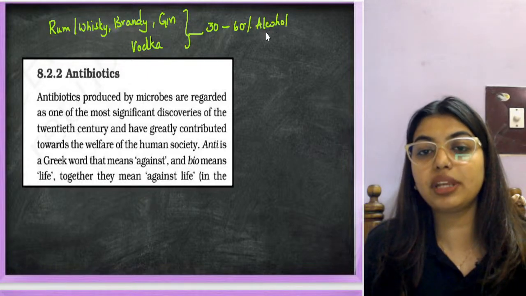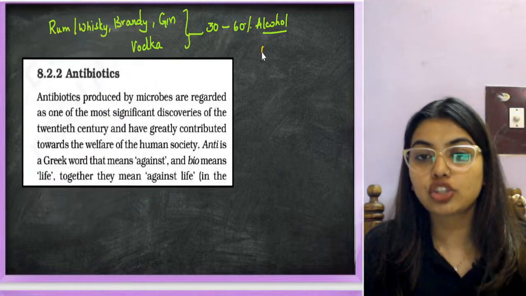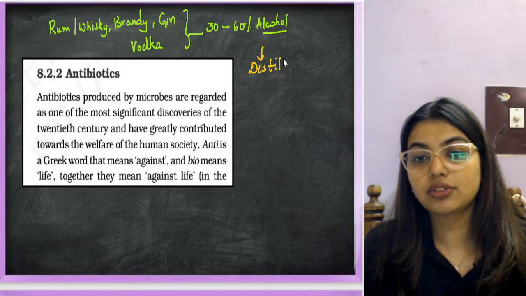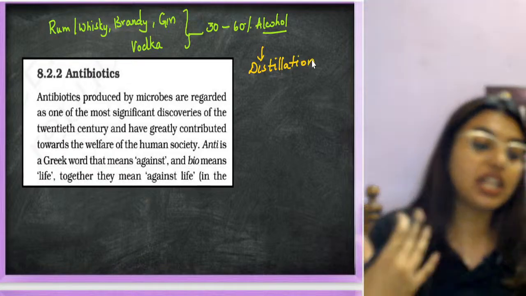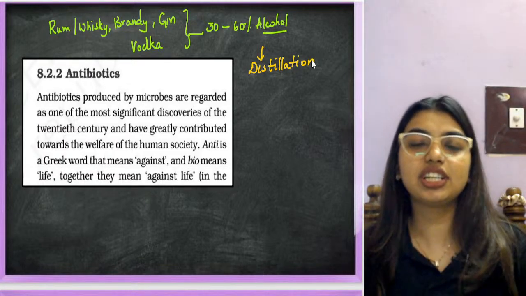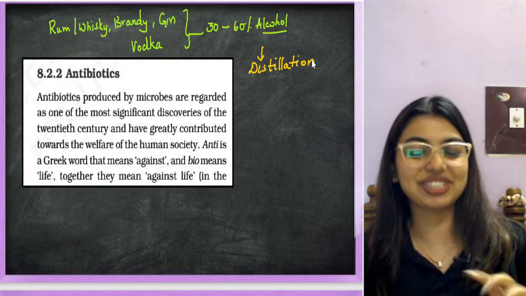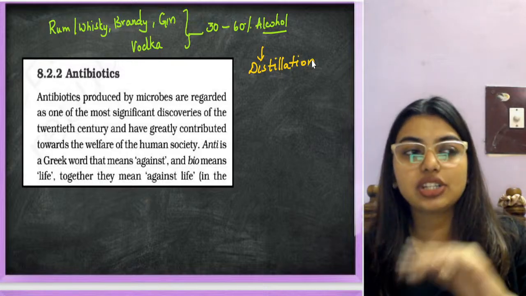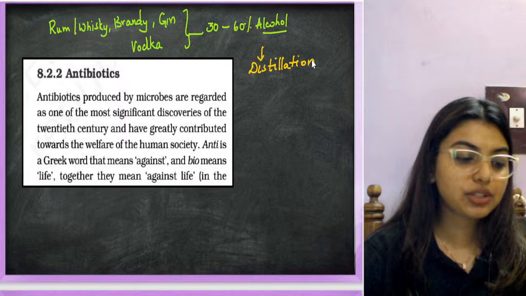If I want to make 30 to 60% alcohol, I cannot do it with the help of yeast. So for that, we are going to do distillation. The question may not ask which are distilled, but they'll ask you which alcohols are made by distillation and which are made by the fermentation of yeast. Okay, that you tell.